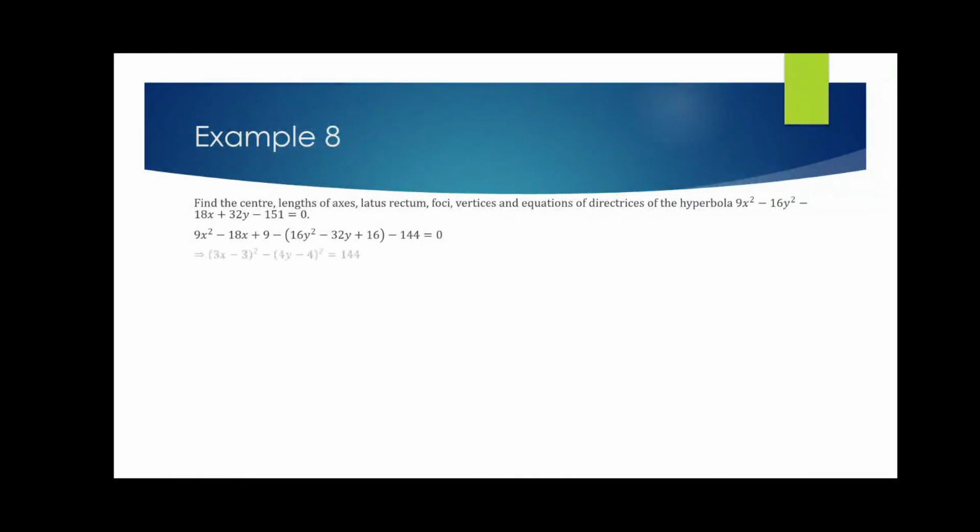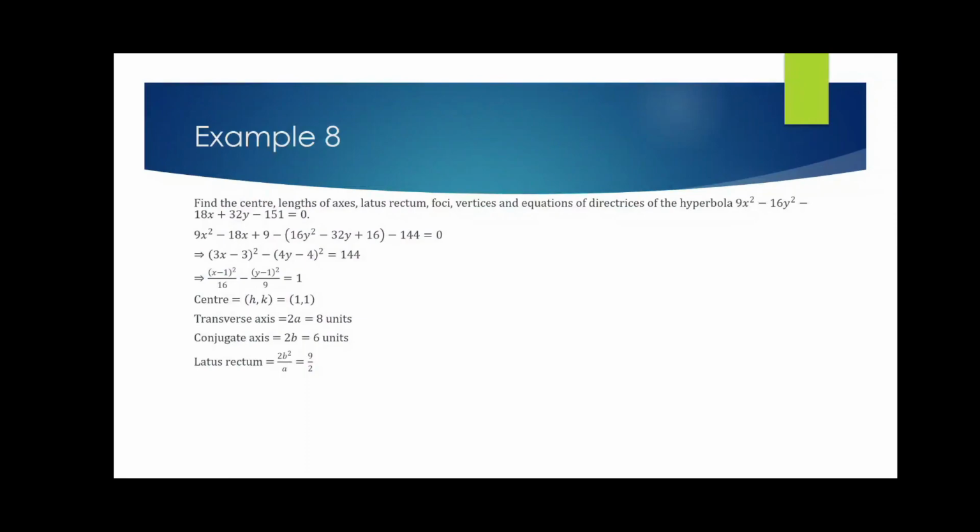The same thing, we need to just reduce it down to the standard form. Then from there find the center, then the transverse axis, then the conjugate axis, then the latus rectum that we have found out at the beginning.